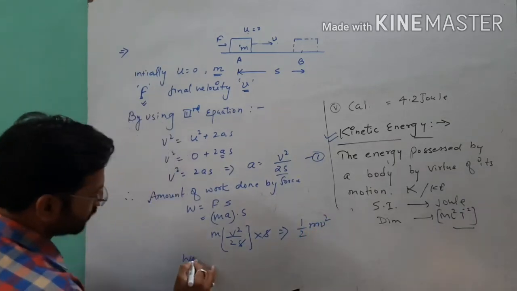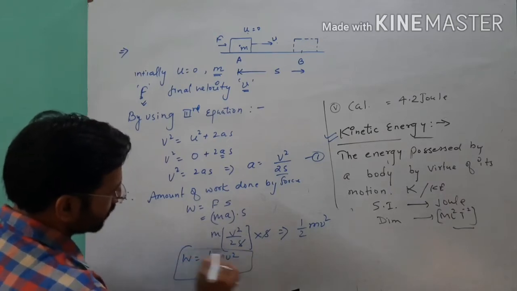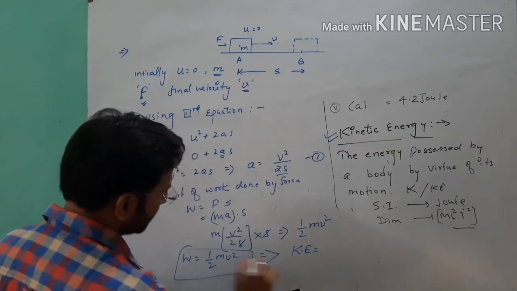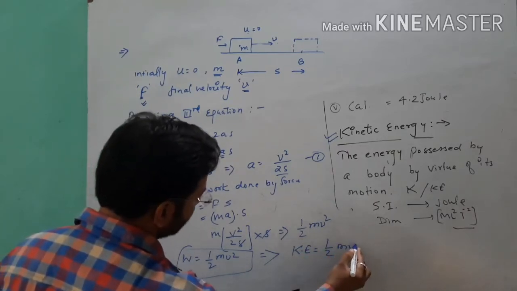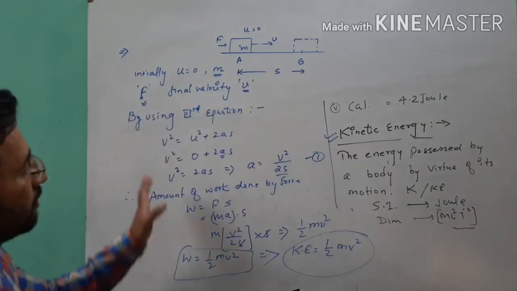This is the formula of work, and this work is stored as the kinetic energy of the body, because the body is in motion. So kinetic energy equals half mv square. This is the formula of kinetic energy of a body.